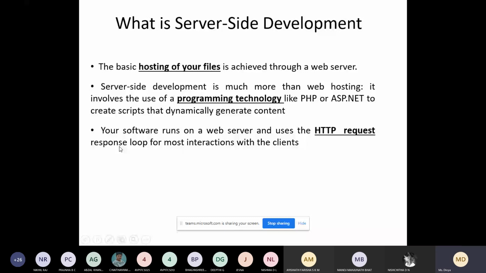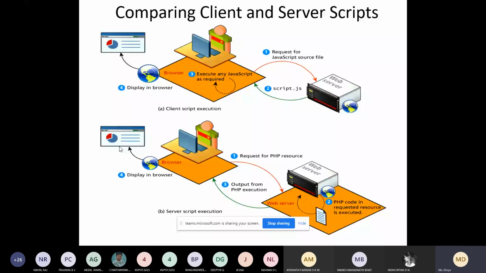This is the diagram which we already saw in the previous slides. Here it says client script execution. You can see the execution of the JavaScript takes place at the browser end. We request the JavaScript file from the server, the server gives you the JavaScript file, and you execute it in the browser. But the execution of the PHP program is at the server side.